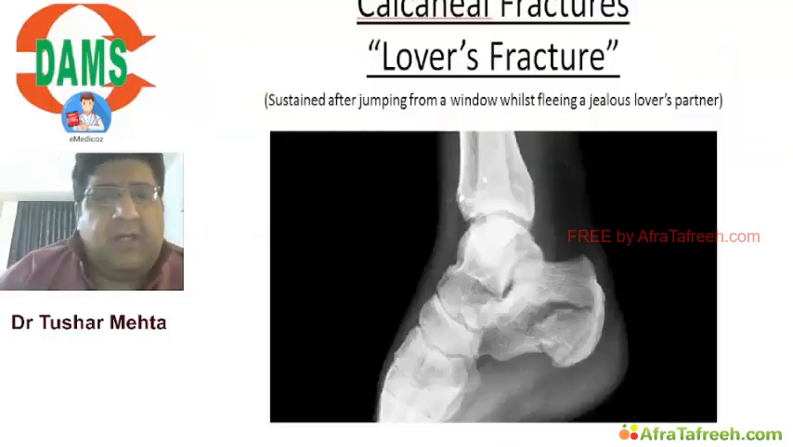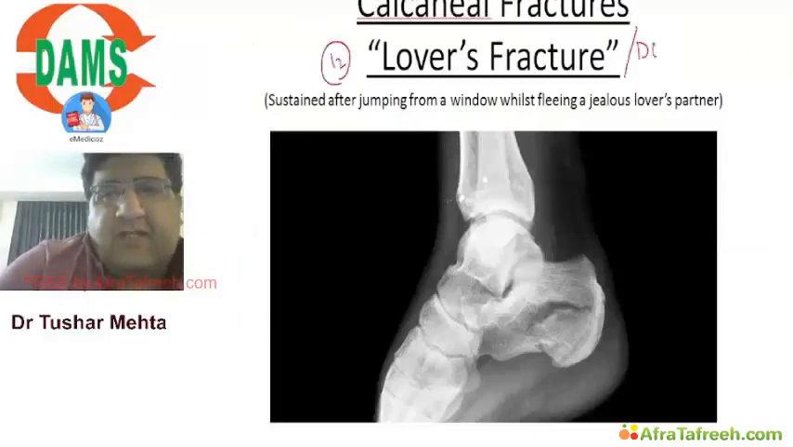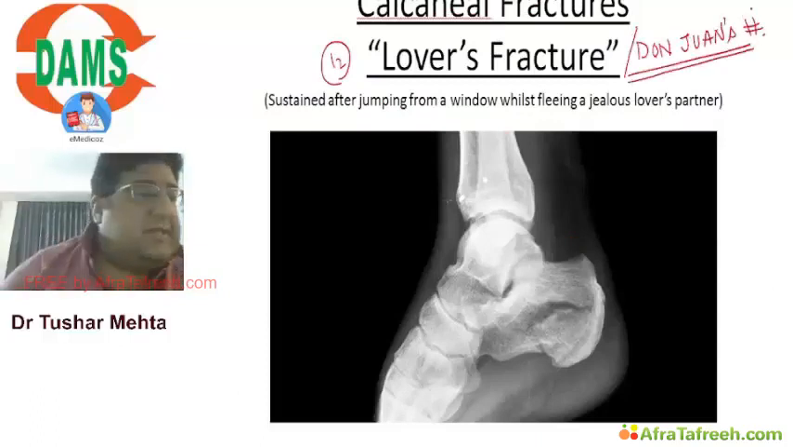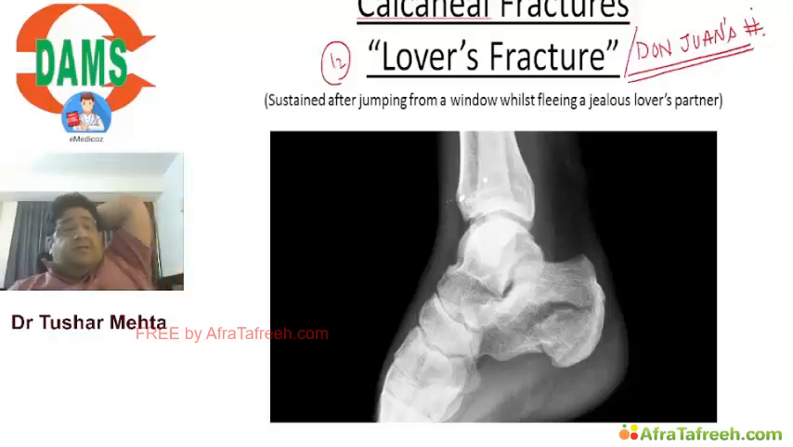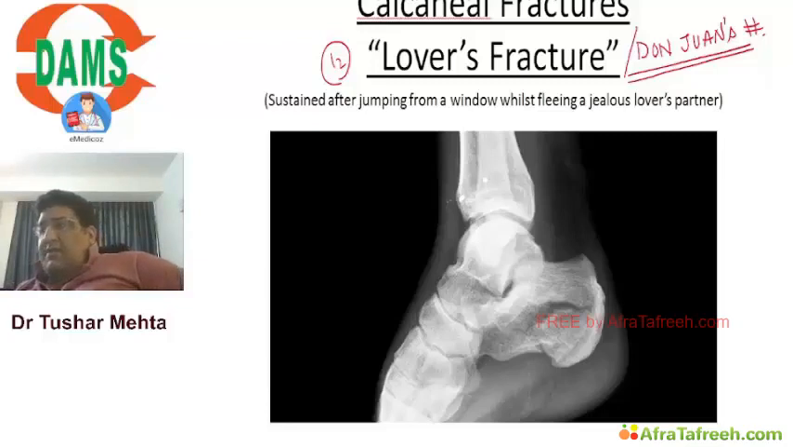After jumper's fracture, I can show you the second fracture, which is lover's fracture, also called Don Juan fracture. First of all, I want to tell you why it is called Don Juan fracture: because Don Juan was the name of the person who had this fracture, and it is also called lover's fracture. I'll tell you why.